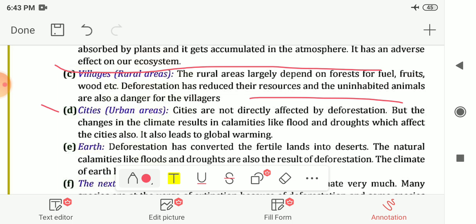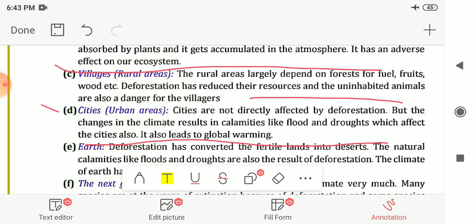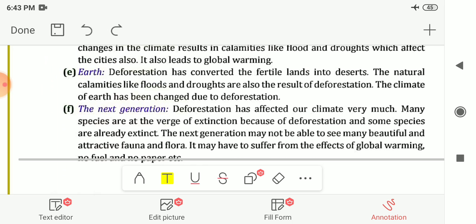Next is cities, how the urban areas get affected by deforestation. So cities are not directly affected by deforestation, but the changes in the climate result in calamities like floods and droughts which affect the cities also, and it also leads to global warming. So this is how cities are affected.